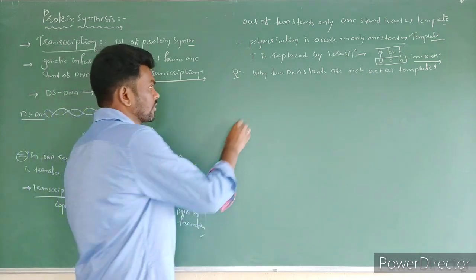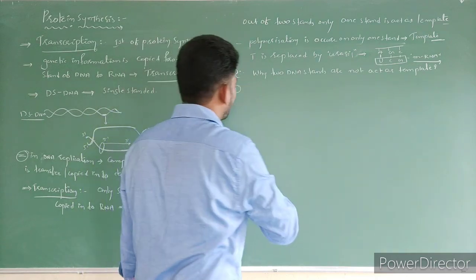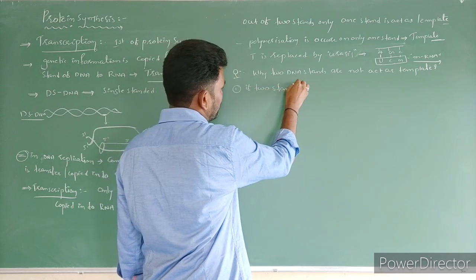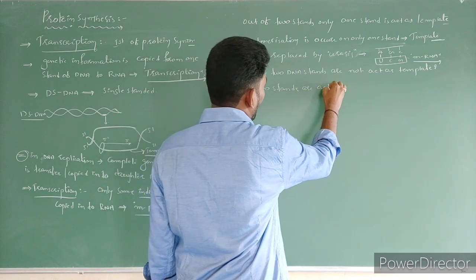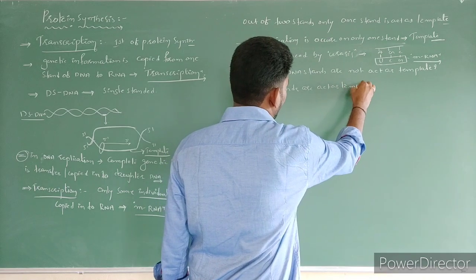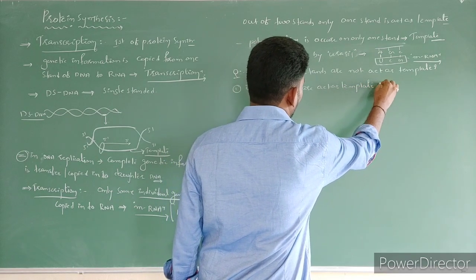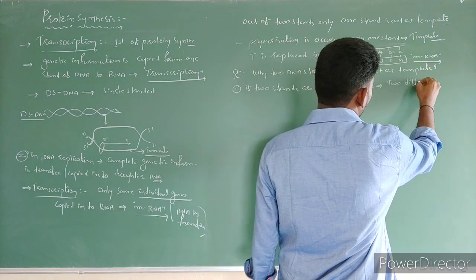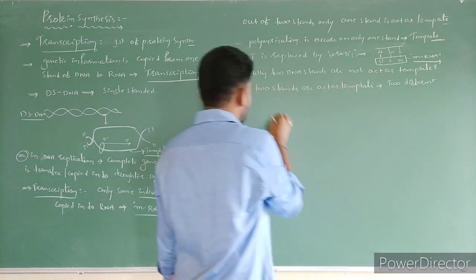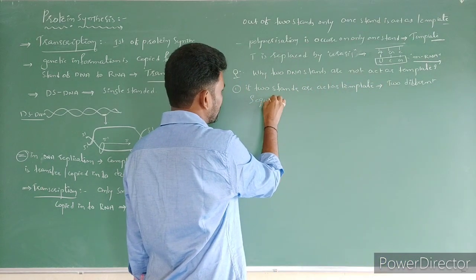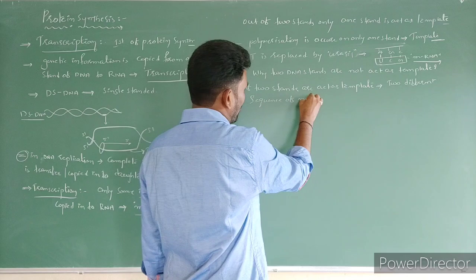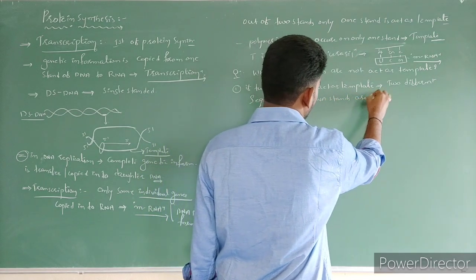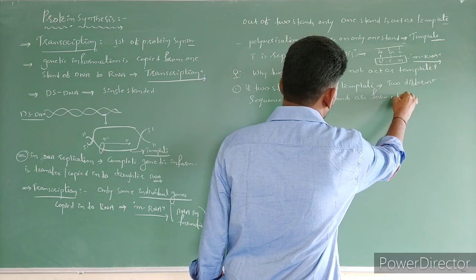Write the notes. Here, if two strands act as template, then what happens? Two different sequences of mRNA strands are formed.